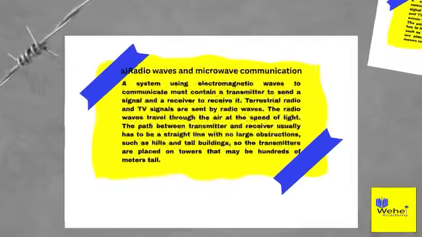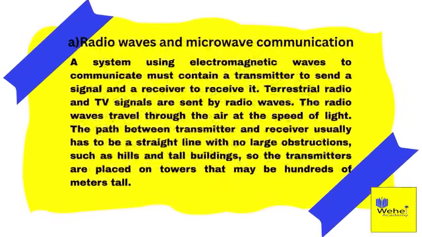A. Radio waves and microwave communication. A system using electromagnetic waves to communicate must contain a transmitter to send a signal and a receiver to receive it. Terrestrial radio and TV signals are sent by radio waves. The radio waves travel through the air at the speed of light. The path between transmitter and receiver usually has to be a straight line with no large obstructions, such as hills and tall buildings. So the transmitters are placed on towers that may be hundreds of meters tall.